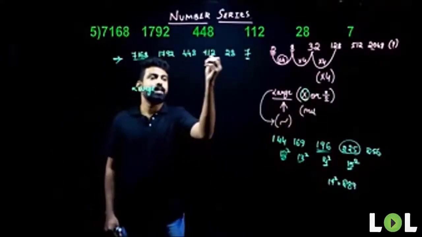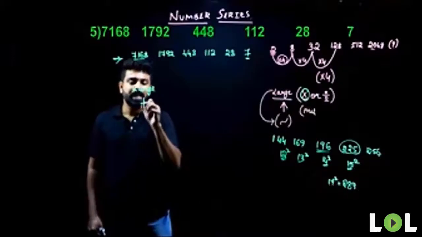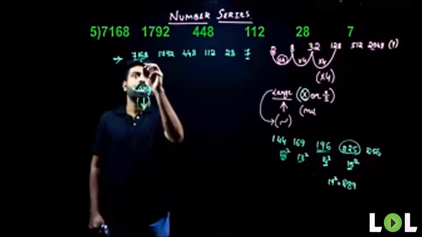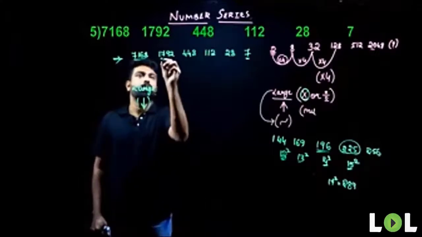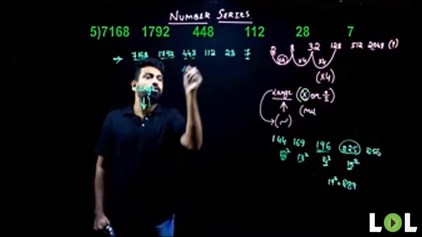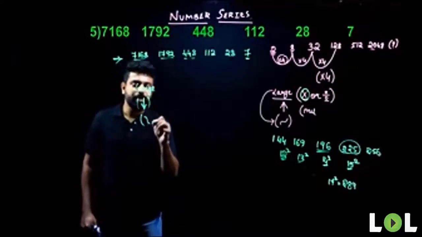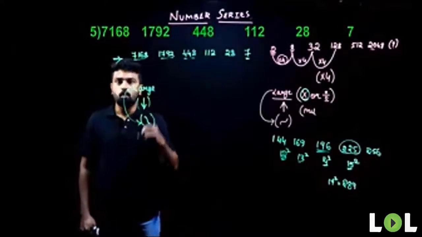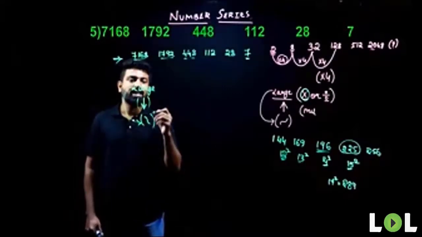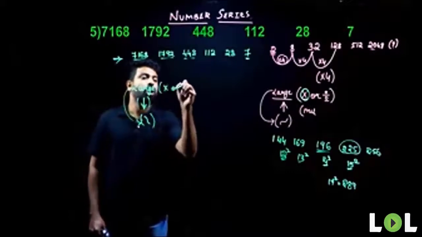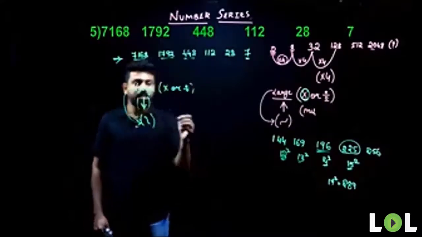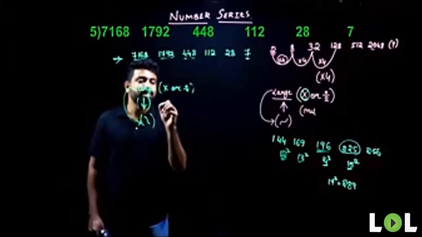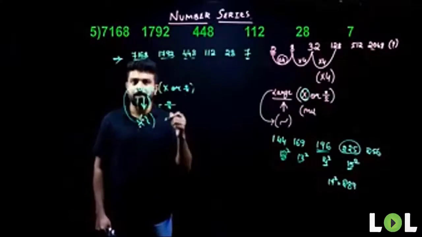When I start checking, the terms are decreasing one after the other. The terms are decreasing one after the other. And look at the decrease here. 7,000 is going on to become 1,000. So 1,000 to 448. There's a drastic decrement here. Since there is a drastic decrement and the difference here is large, what do I need to understand? I need to understand that there is multiplication or division. And then we know that there is a decrement here. Since there is a decrement, we need to understand that it is division and not multiplication.